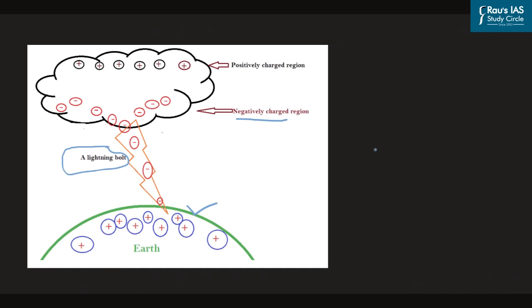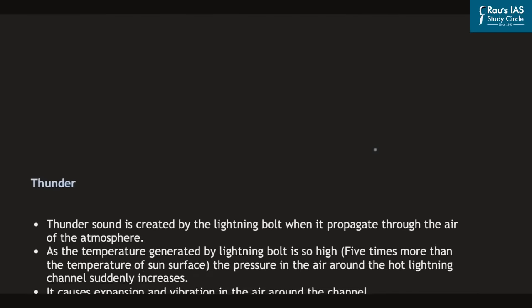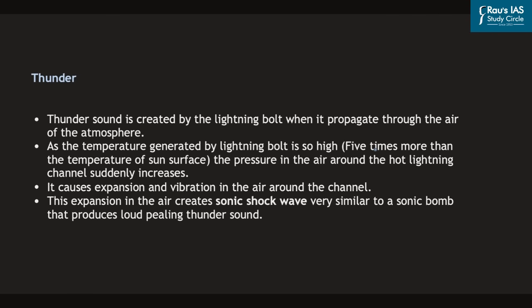Now, lightning is normally associated with thunder, as we all know, and thunder is basically the sound that is created by the lightning bolt when it propagates through the air of the atmosphere. Now, normally the flash of light is seen first, which is followed by thunder. This is simply because the speed of light is higher as compared to the speed of sound.